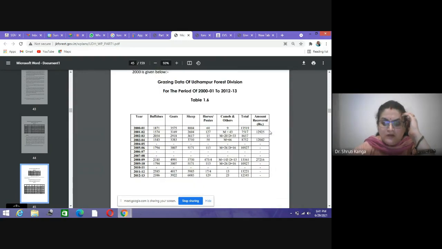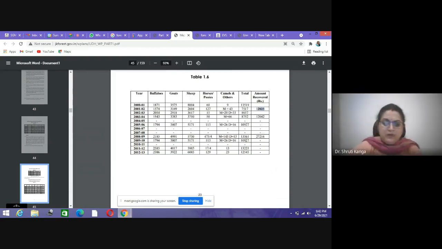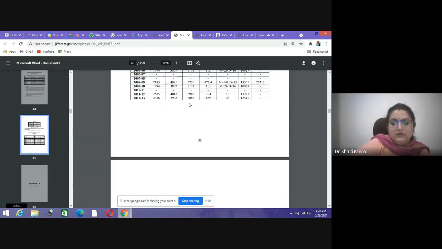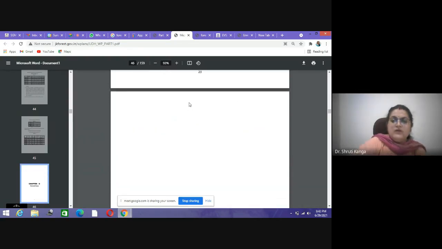12,925 was recovered from different areas of the division. So this is about the grazing, how they have recovered.